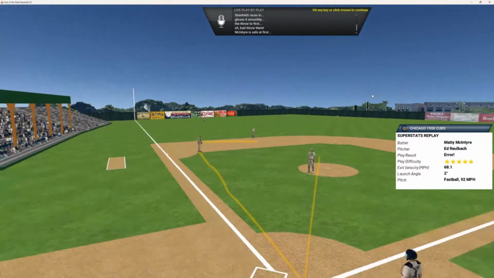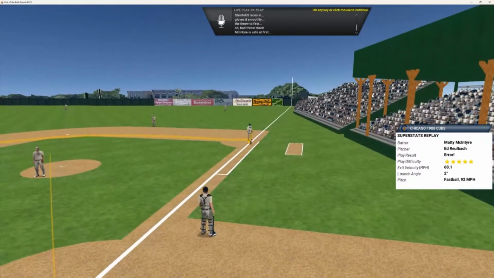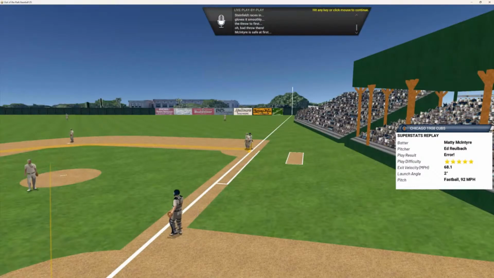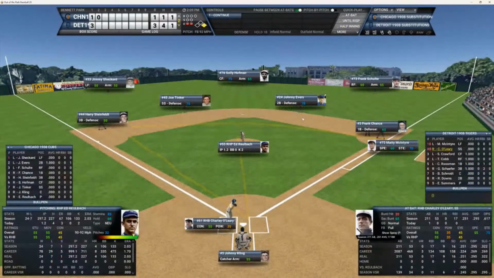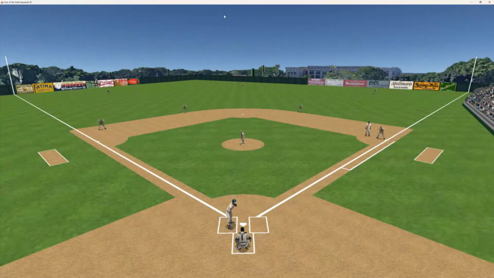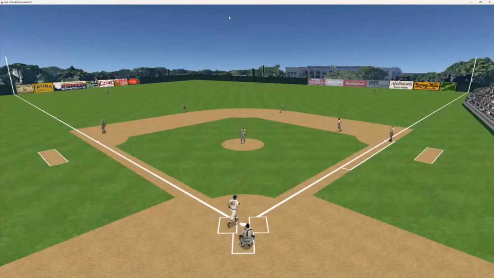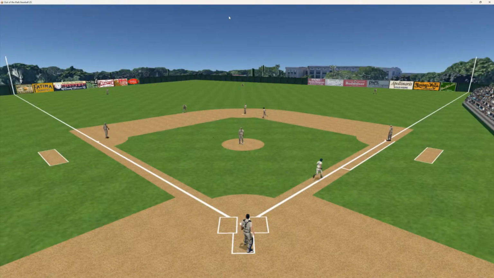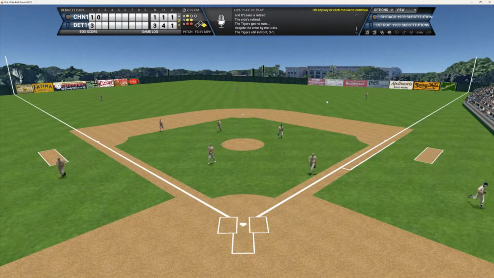Steinfeld up with it, throws over to first, pulls Chance off the bag, and that'll be an E5. That gives Charlie O'Leary a chance here. Charlie's 0 for 1 today. McIntyre down there with good speed. Will he stay put? Here's the 1-2 pitch to O'Leary. Another chance for Steinfeld. This time he makes the play to end the inning. Tigers strand 1. We go to the bottom of the second.